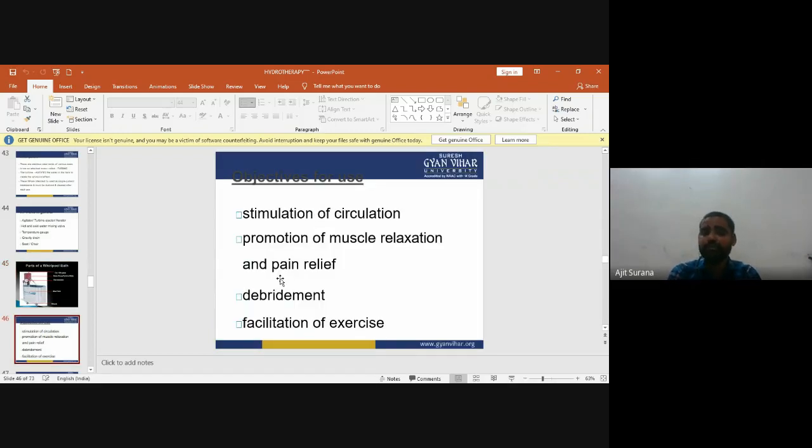Now the objectives for use of the whirlpool. They are mainly used for stimulation of the circulation, promotion of muscle relaxation and pain relief, debridement, and facilitation of the exercises. These are the objectives for use of the whirlpool.